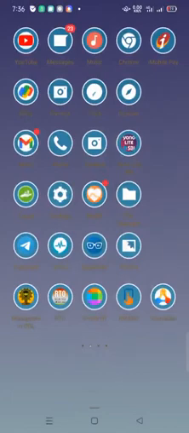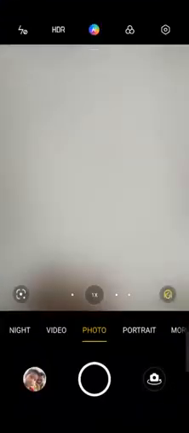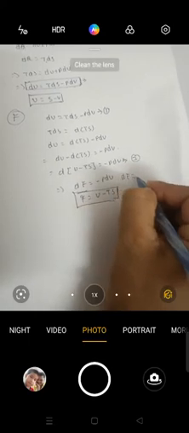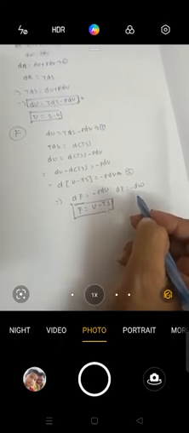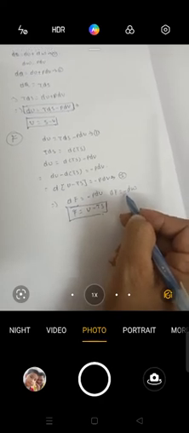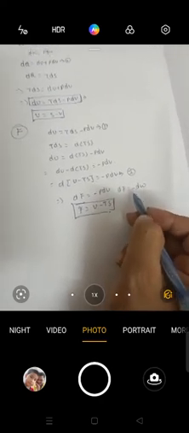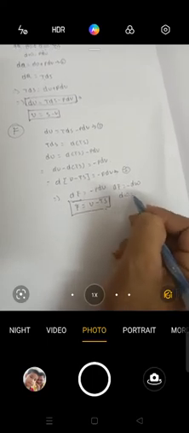Then the work done by a system is decreasing the Helmholtz function. That means we write dF is equal to minus dW. That means the work done by a system decreases the Helmholtz function. Here the minus indicates the decrease in the Helmholtz function, because dW is equal to minus dF.